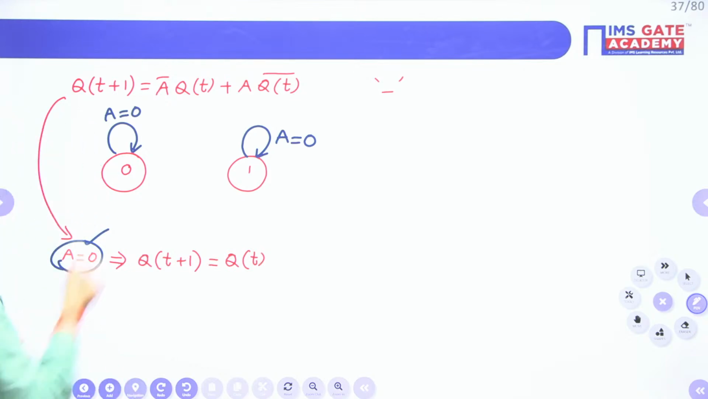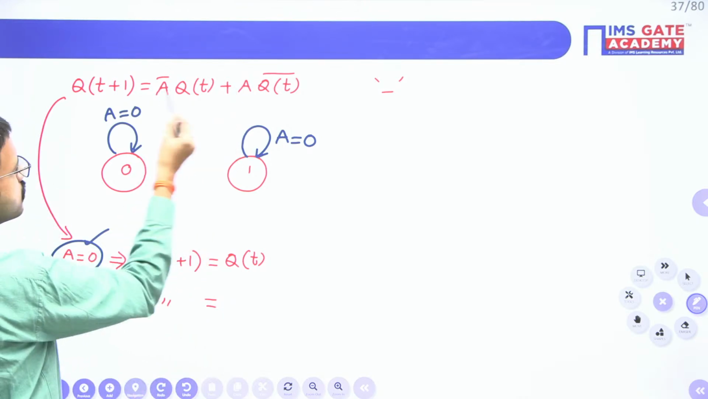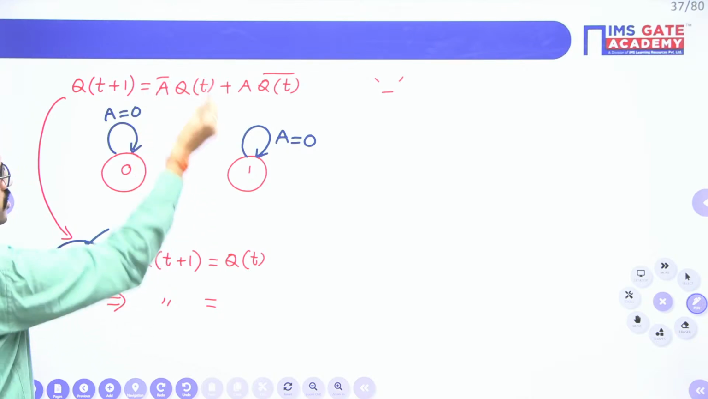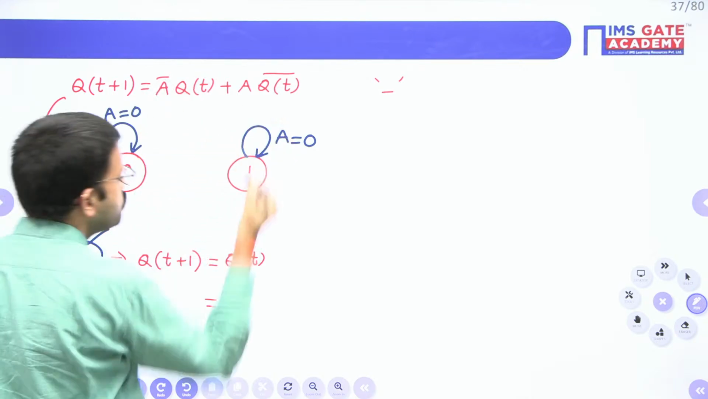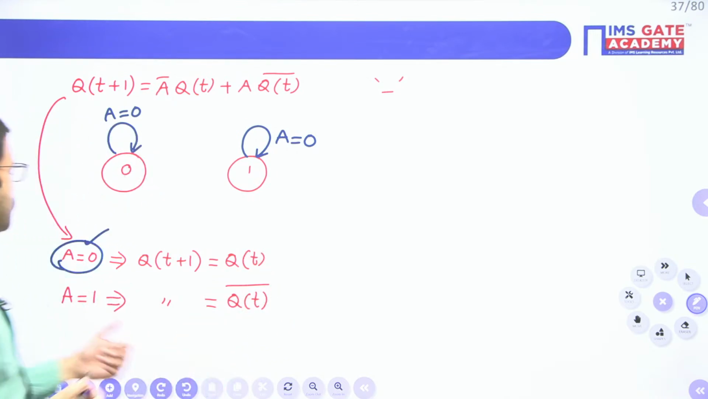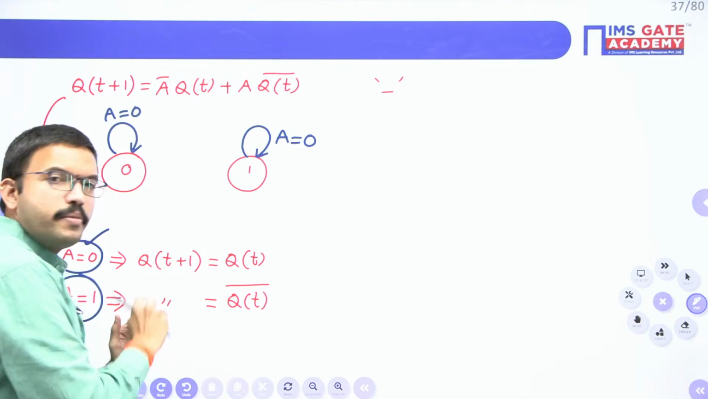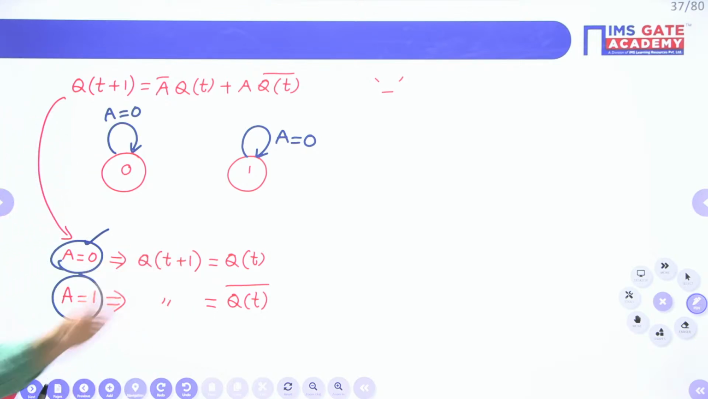Now let us consider the other combination. If you are giving A equal to 1, then what is your next state? A equal to 1, 1 bar is 0, so the first term is becoming 0. 1 into Q bar is nothing but Q bar. So if you are giving A equal to 1, your next state is the complement of the present state.